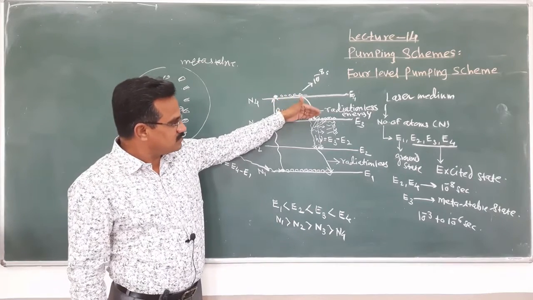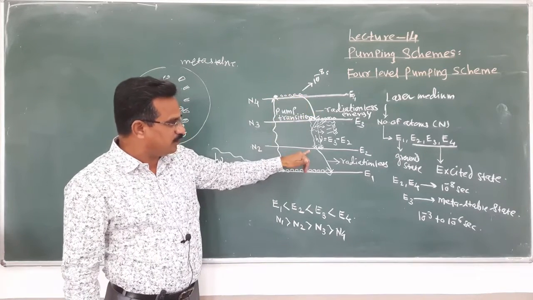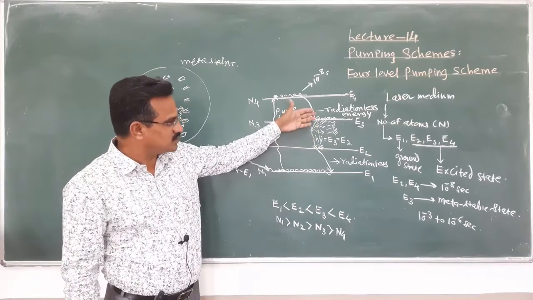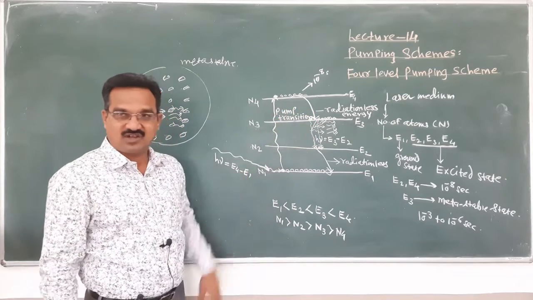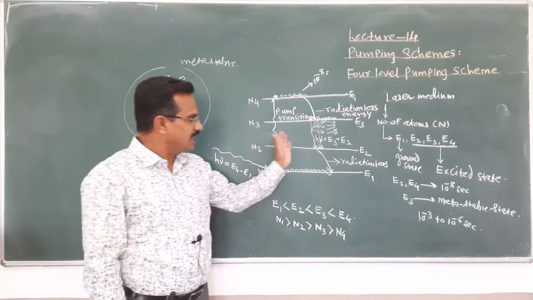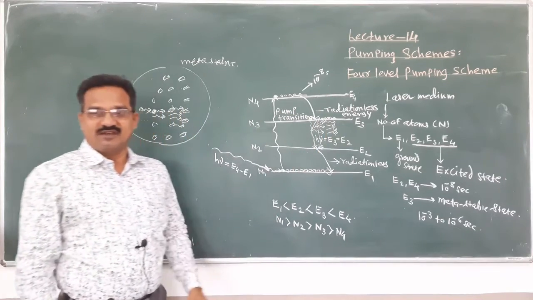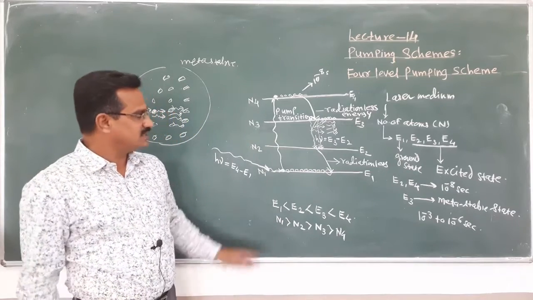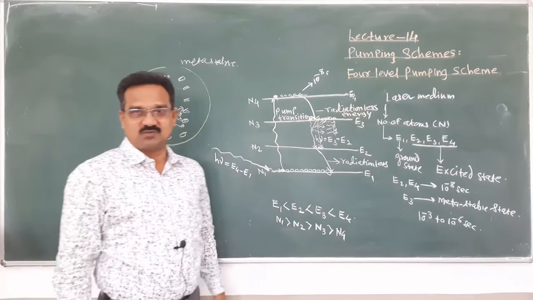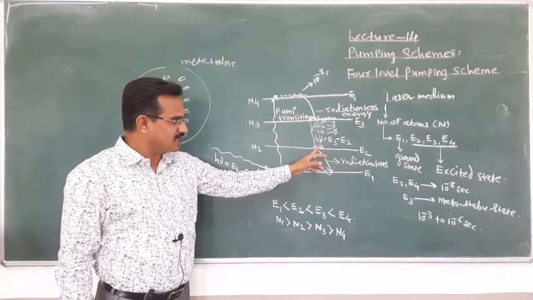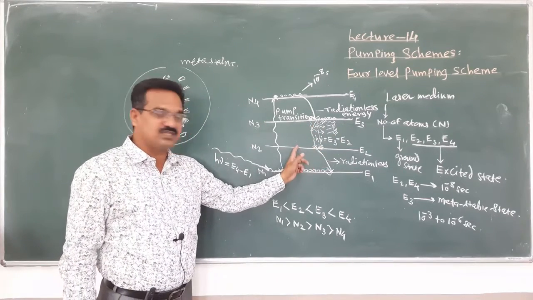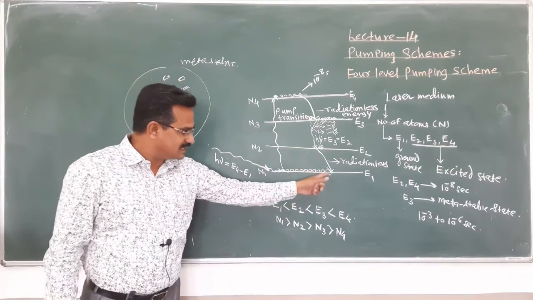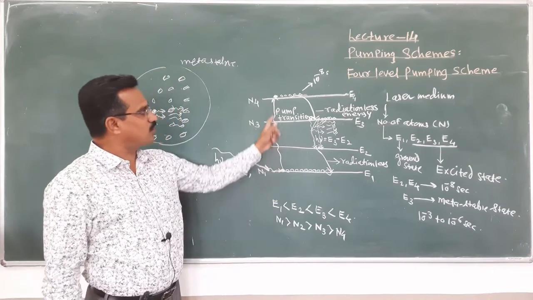And when the number of atoms in energy level E3 is more as compared to E2, the transition takes place from E3 to E2. Population inversion occurs, which means the number of photons are emitted, and all photons are emitted in the same direction, they are in phase, that's why amplification of light takes place. And the atoms in E2, again the lifetime of this energy level is small, that's why they come back to the ground state, and these atoms are again used for pump transition.